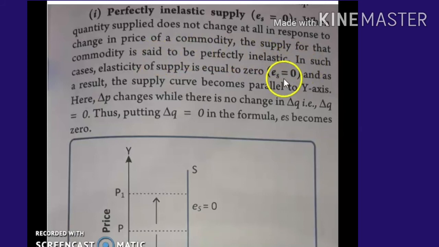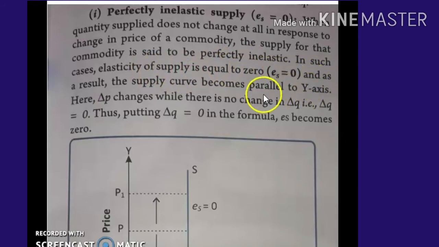If price increases or decreases, there is no change in the supply of the commodity. The producer will not produce any more if there is a change in price. So in such cases, elasticity of supply is equal to 0.